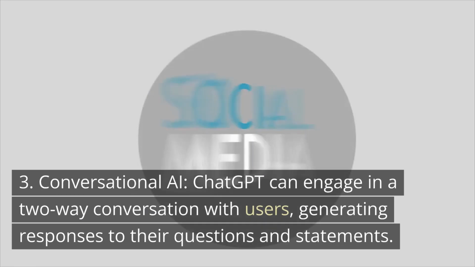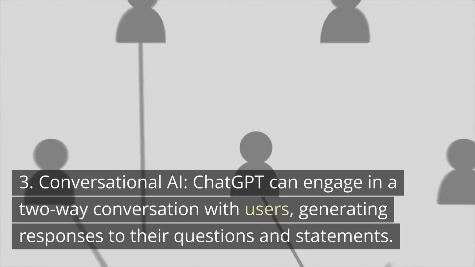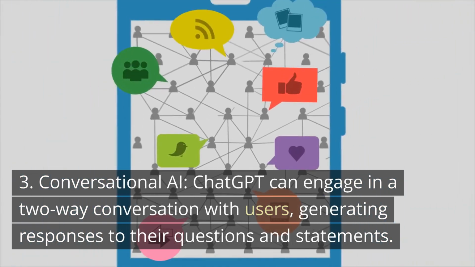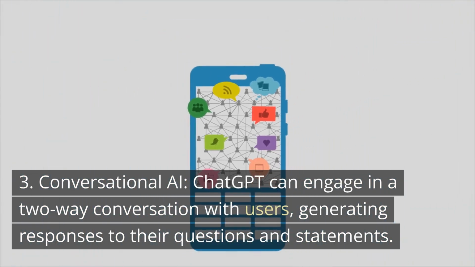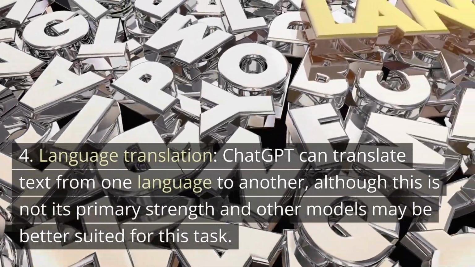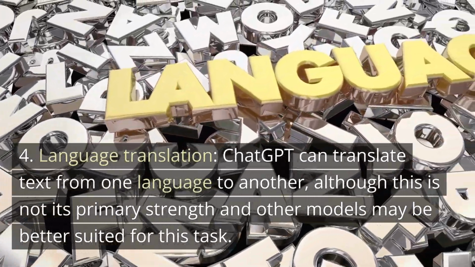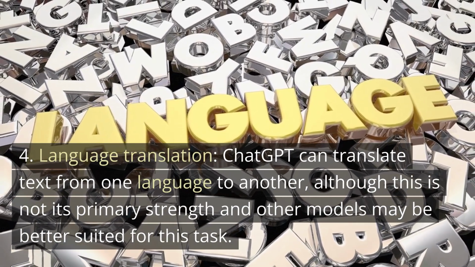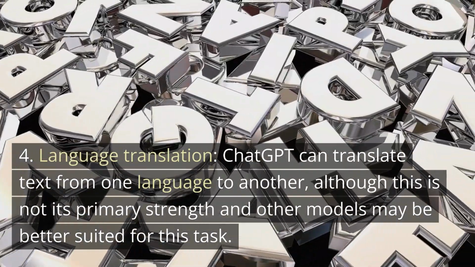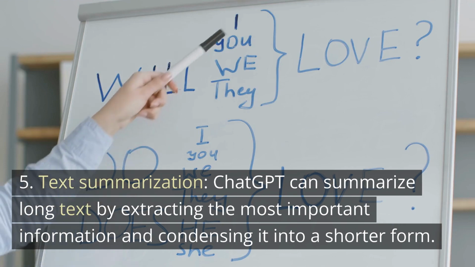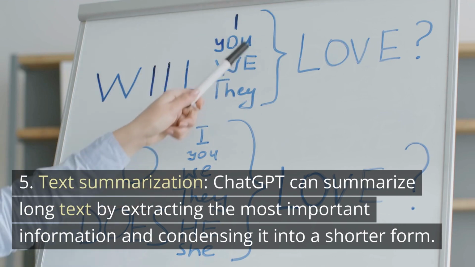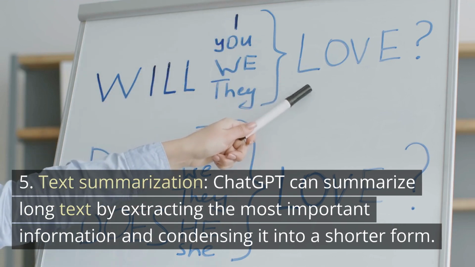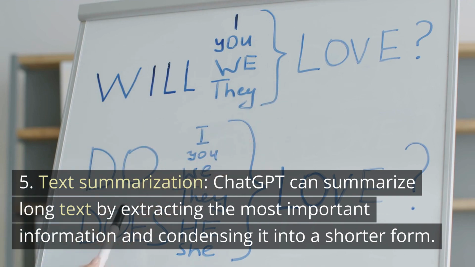Conversational AI. ChatGPT can engage in a two-way conversation with users, generating responses to their questions and statements. Language translation. ChatGPT can translate text from one language to another, although this is not its primary strength and other models may be better suited for this task. Text summarization. ChatGPT can summarize long text by extracting the most important information and condensing it into a shorter form.